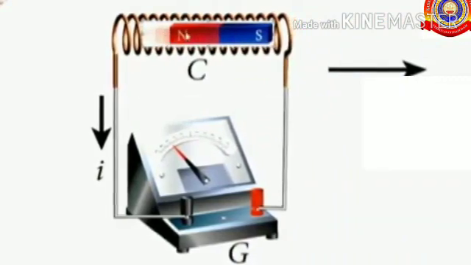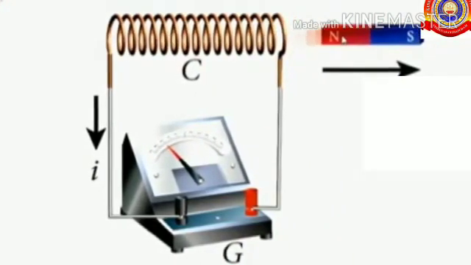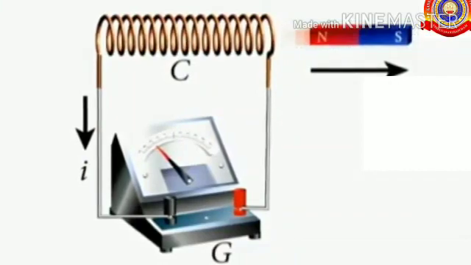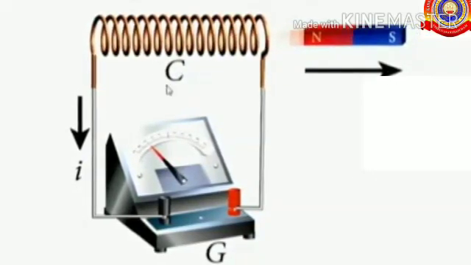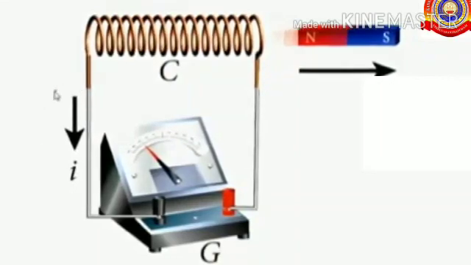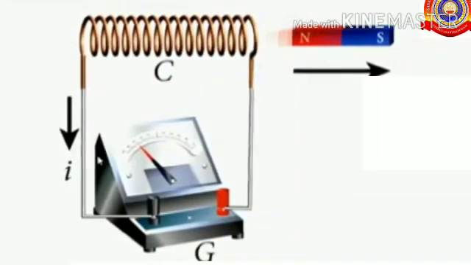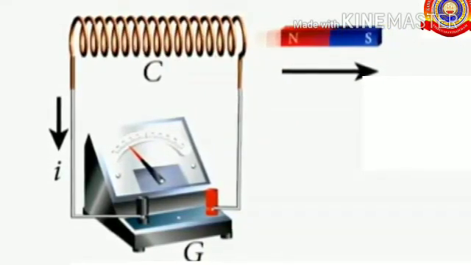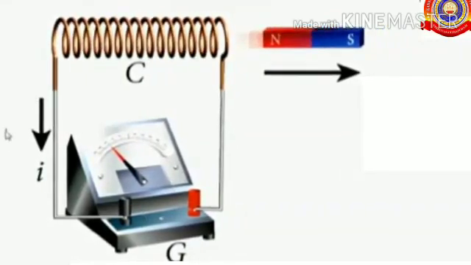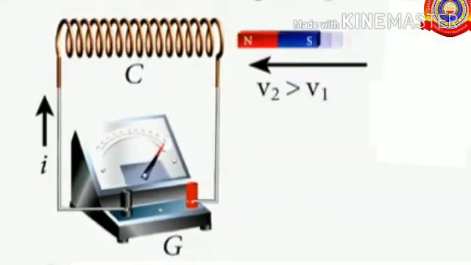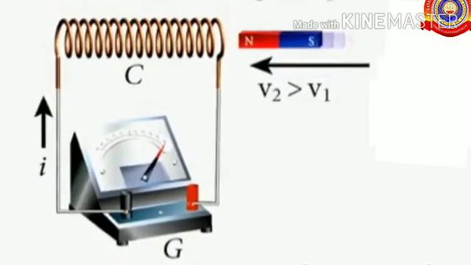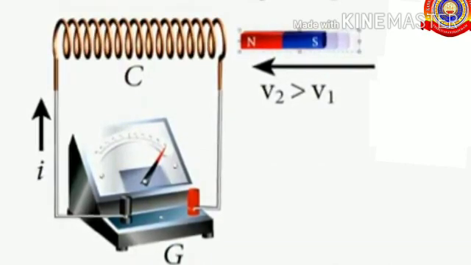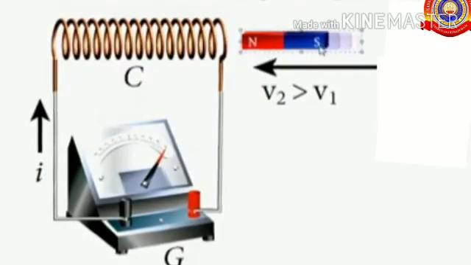The next one, when the magnet moves away from the coil, the needle deflects to the opposite direction. That is, it deflects to the left. When the magnet moves away from the coil, the needle shows deflection towards the left. When the magnet moves in the same direction with greater speed, the galvanometer shows larger deflection. That means when the speed increases, the deflection also increases.